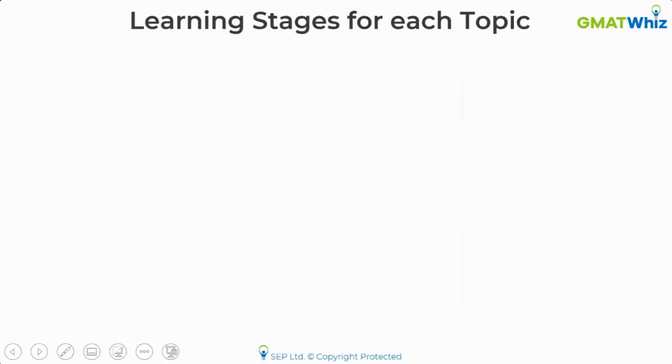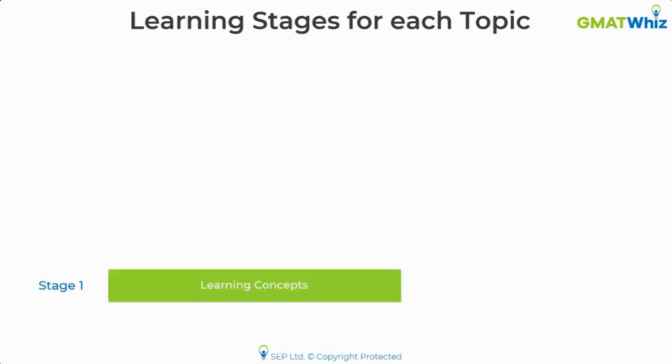What students generally do is, when they start learning a topic, they basically learn concepts. They start with concepts. For example, let's say you are trying to learn prime numbers. You will probably start with understanding the basics of prime numbers and the various formulas that exist. Or if you are learning verb tenses, you will probably start with learning what is the past tense, what is the future tense, simple tenses, perfect tenses. You learn all the concepts. Students generally do a very good job at learning the concepts.